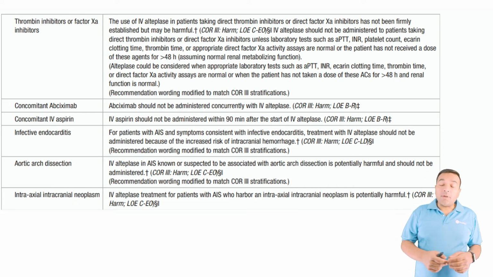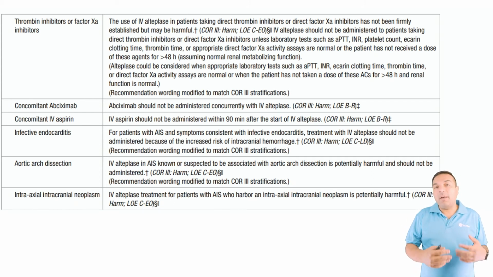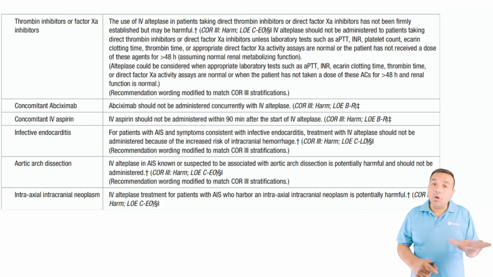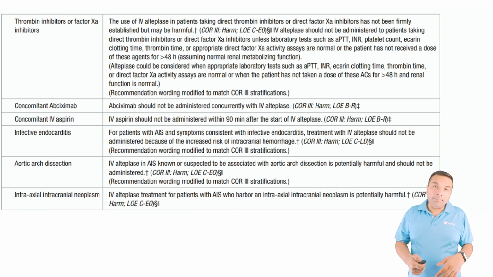And of course, patients who have intraaxial, intracranial tumors like GBM, gliomas, etc. This is not meningiomas, which are extradural. We are talking about intraaxial. Sorry, my apologies. It's intraaxial tumors, not extraaxial tumors. So in those situations like gliomas, GBMs, etc., do not give TPA. However, if the patient has a history of meningioma or has a meningioma, you should give TPA.